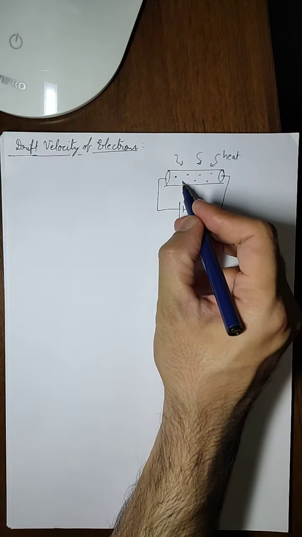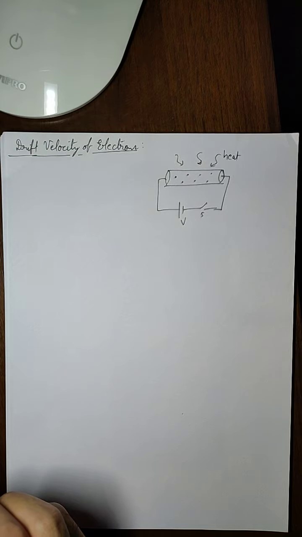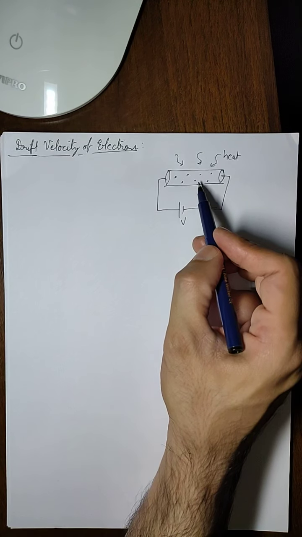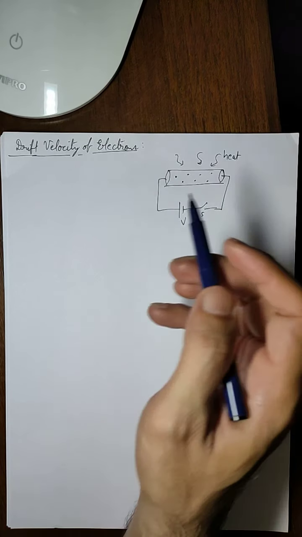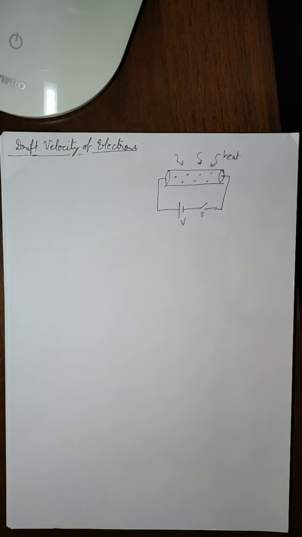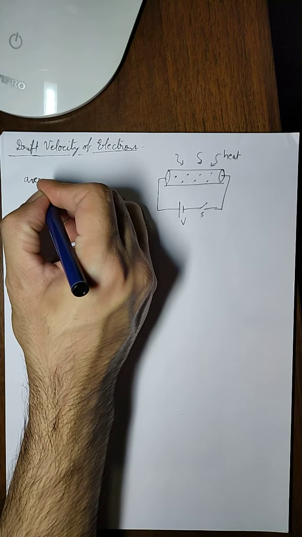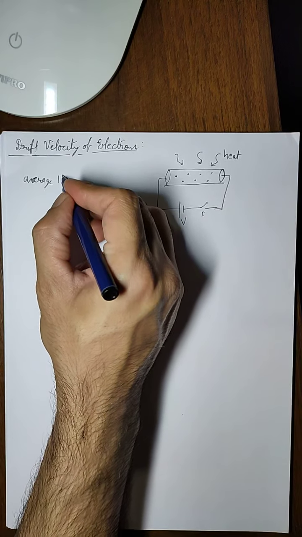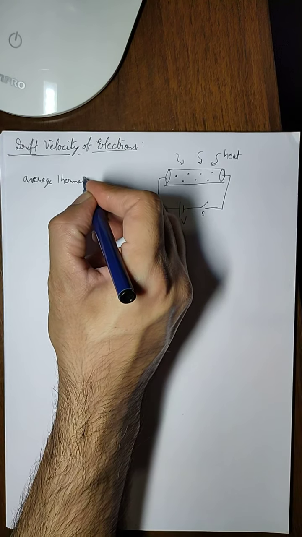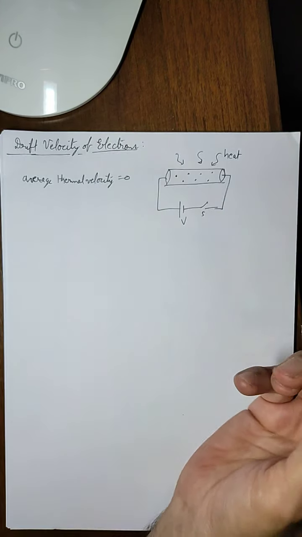Now because of gaining thermal energy, these electrons start moving in random directions, not unidirectionally. In this situation, if we take the average of all the velocities of the electrons, the average thermal velocity will be equal to 0.